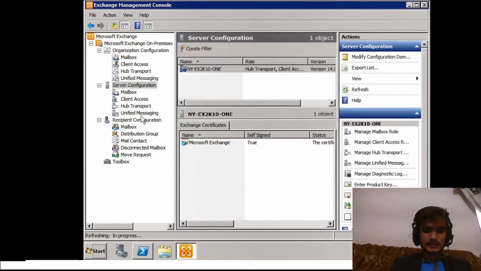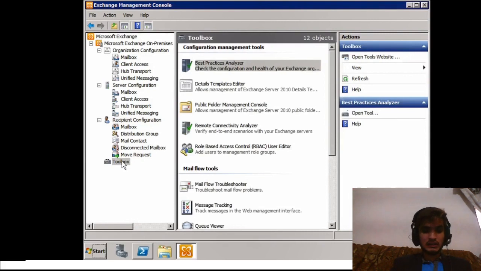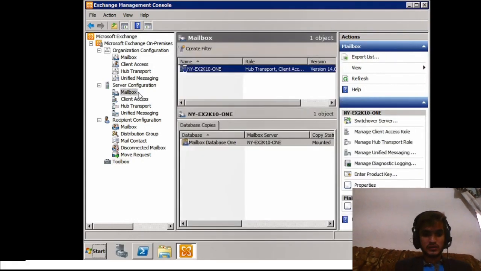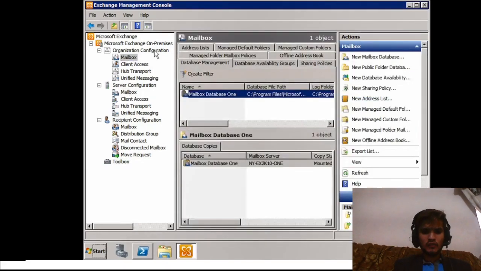Here we see the console tree. You can see these various nodes like Organization Configuration, Server Configuration, Recipient Configuration, and Toolbox. And again you can see how the result pane changes here, as well as the action pane, depending on what we have selected.